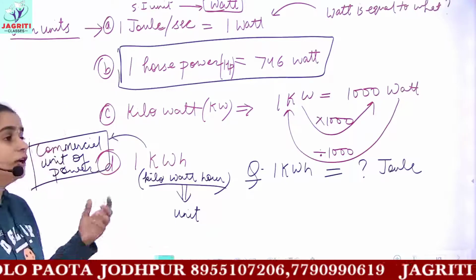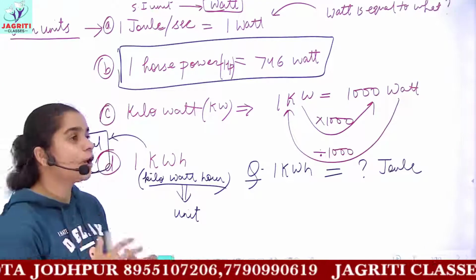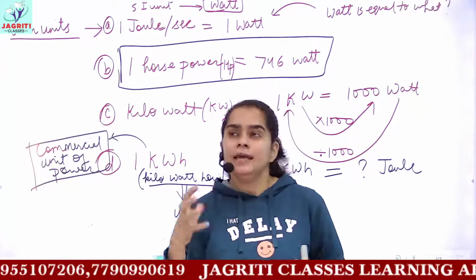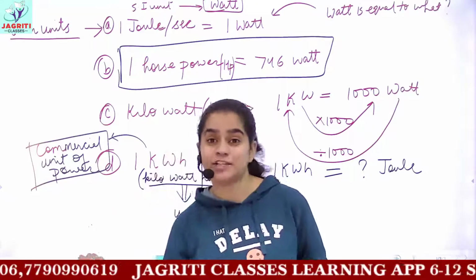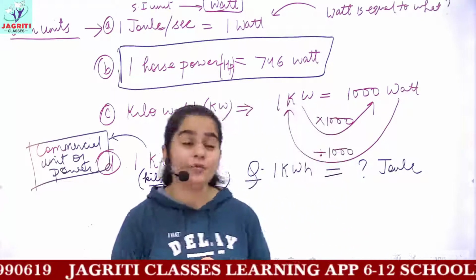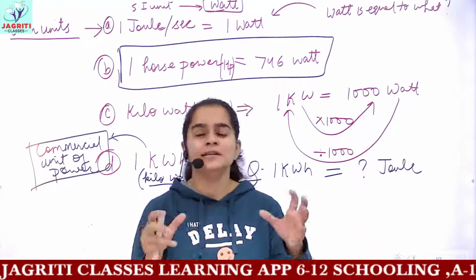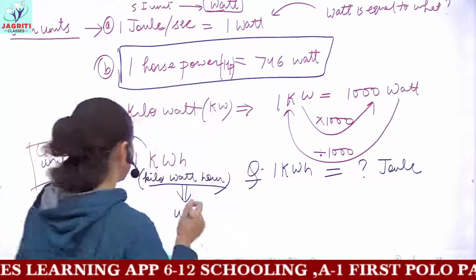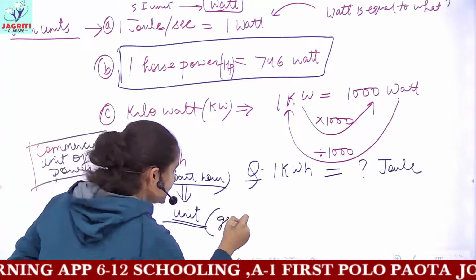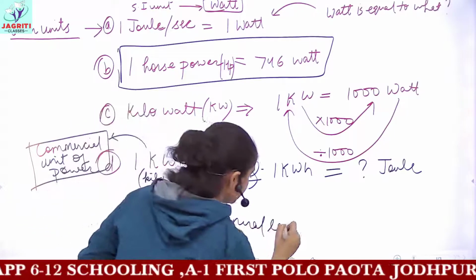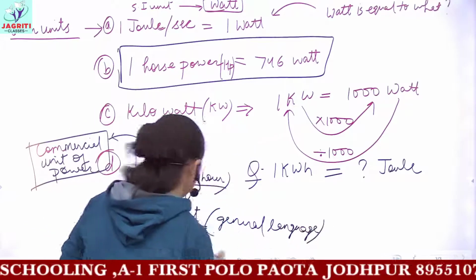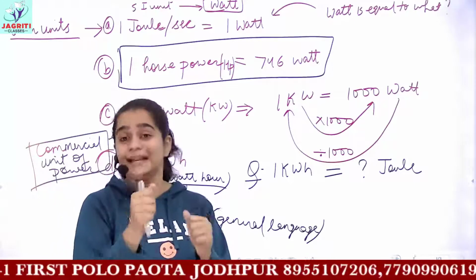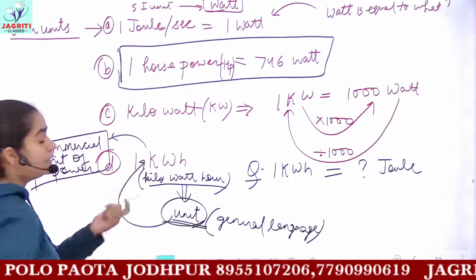You have frequently heard that whenever we talk about the consumption of electricity in our homes or in our shops, we say, in this month we have consumed many units of energy, or we compare that in winters our electricity bill comes somewhat less because fewer units are being consumed. So this unit which you talk about in general language for power consumption, when we talk about how many units are being consumed in our homes or anywhere, then actually we are referring to kilowatt hour.